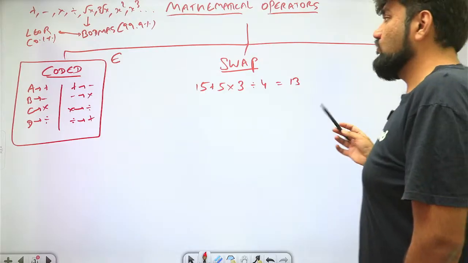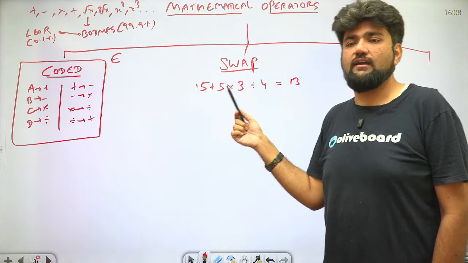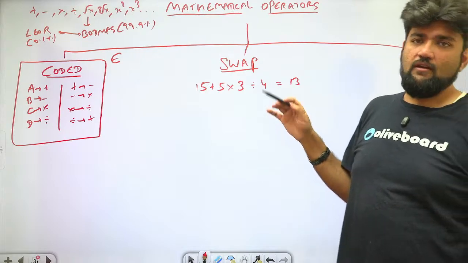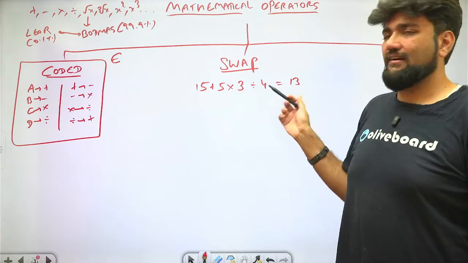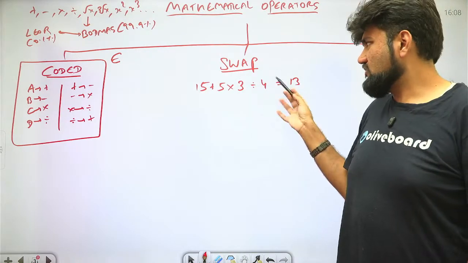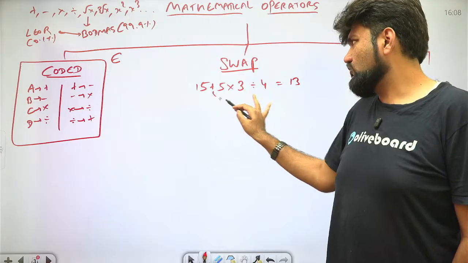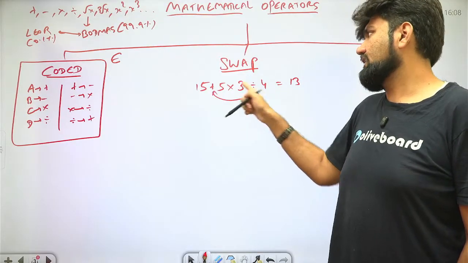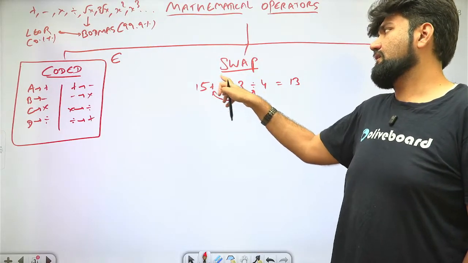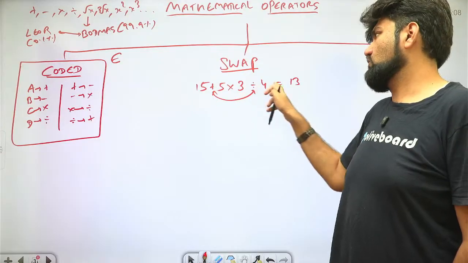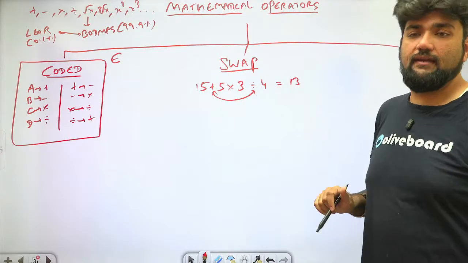They are asking us, which 2 signs should I swap to get a correct answer? So you will just observe and you will find out in the end that I need to swap plus and divide to get my correct answer. So 15 divided by 5 will be 3, 3 into 3 is 9, 9 plus 4 is 13. So then my question will be correct.